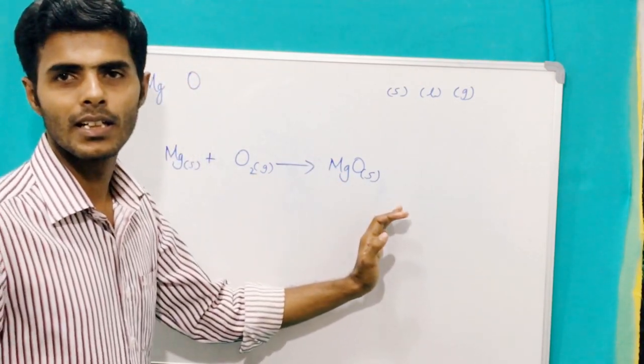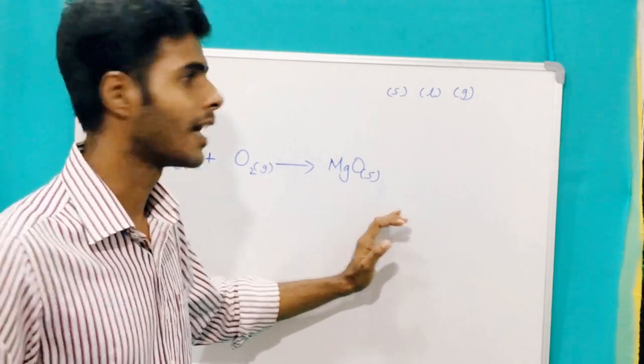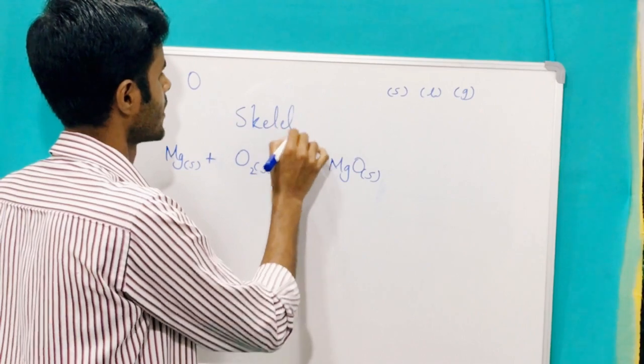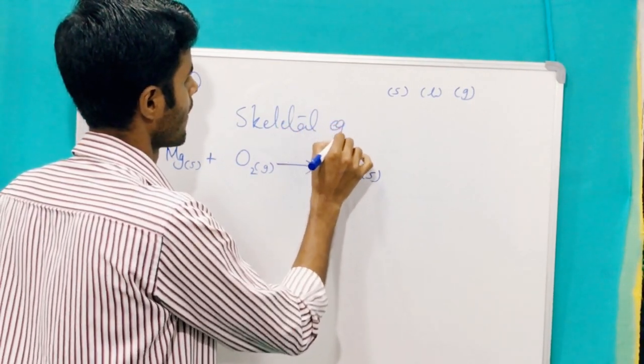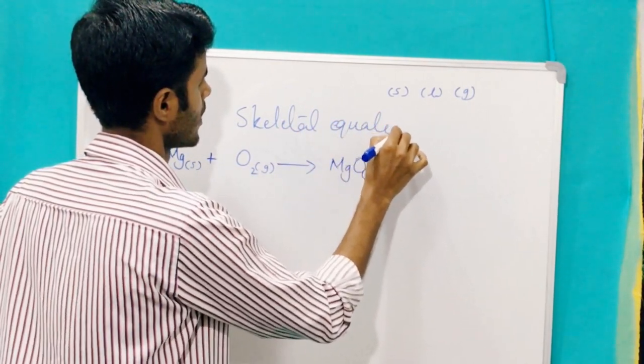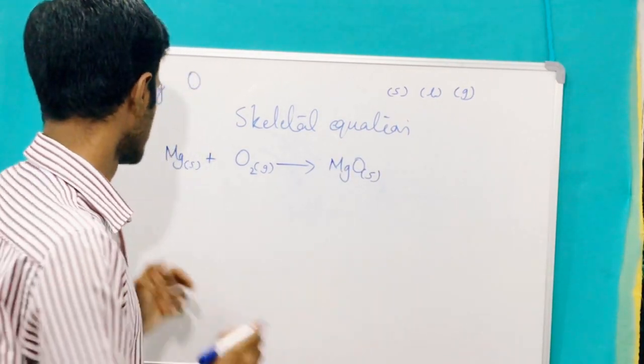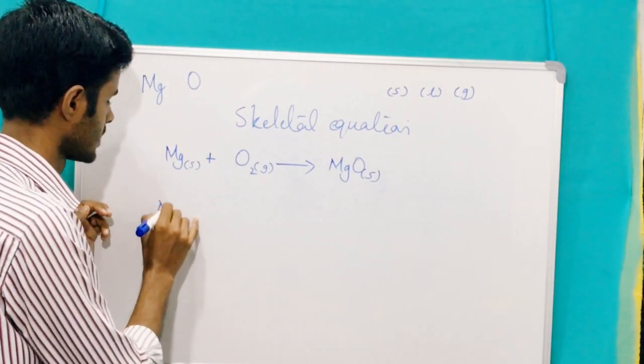This is called the representation of a chemical reaction, and it is known as a skeletal equation.